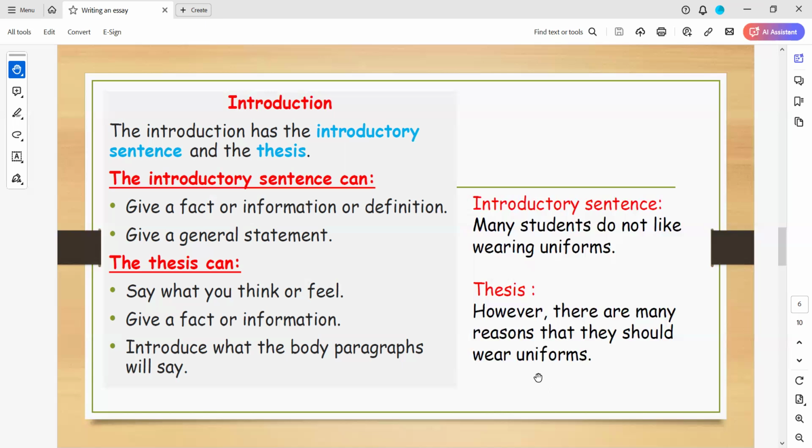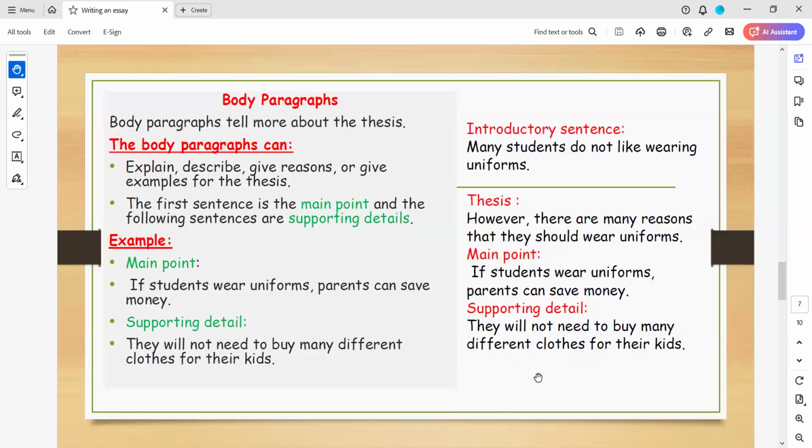So for your homework, you will write a paragraph about anything you want, and then you will apply this information. You will tell me what the introductory sentence or the topic sentence is, and what the thesis sentence is in your paragraph, and so on.